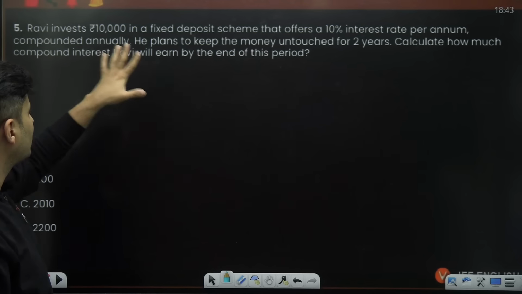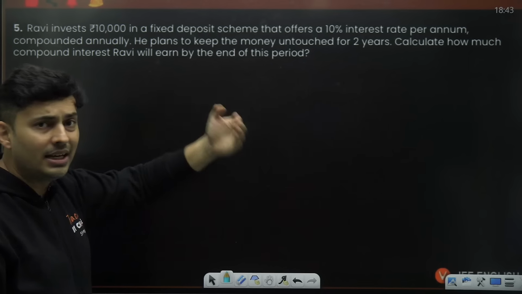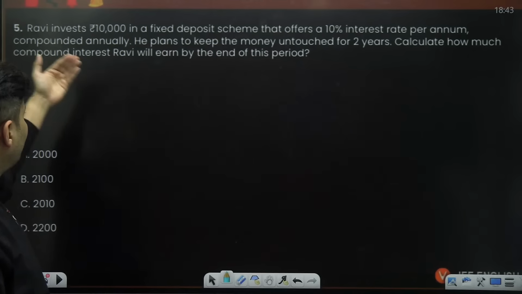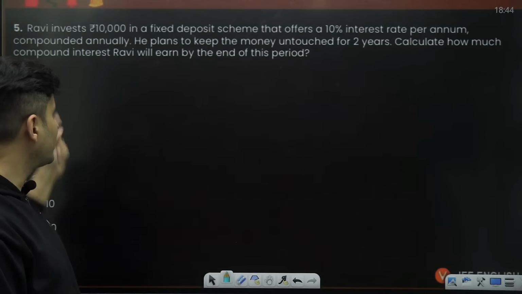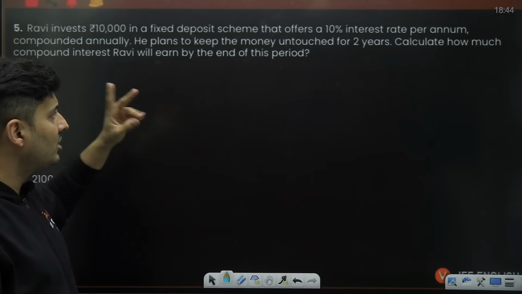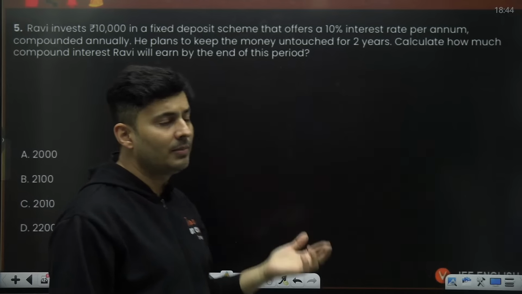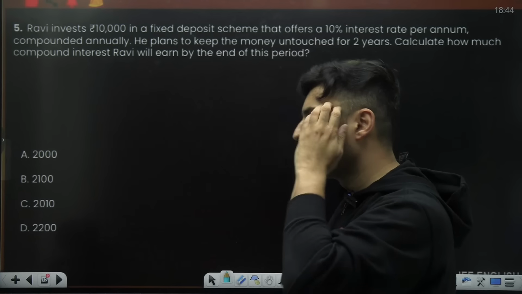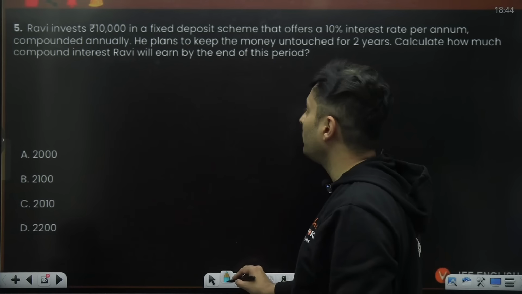Ravi invested 10,000 in a fixed deposit scheme and it has offered 10% interest rate per annum compounded annually. Compound interest, standard kind of questions. He plans to keep the money untouched for 2 years. How much compound interest will Ravi earn by the end of the period? Interest is asked, not the total value of his investment. So interest is asked, so the extra amount that he will get.